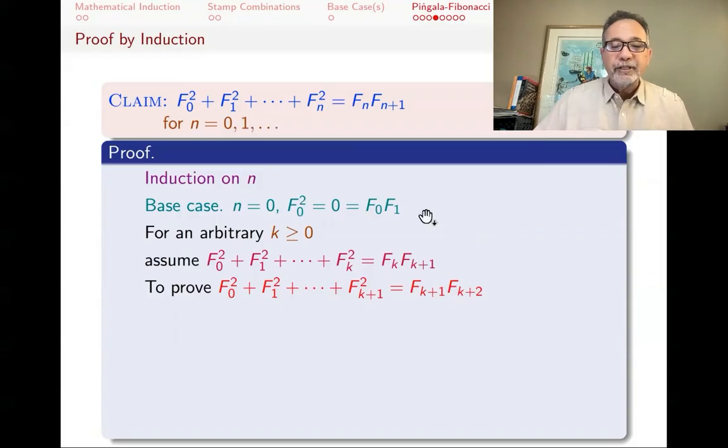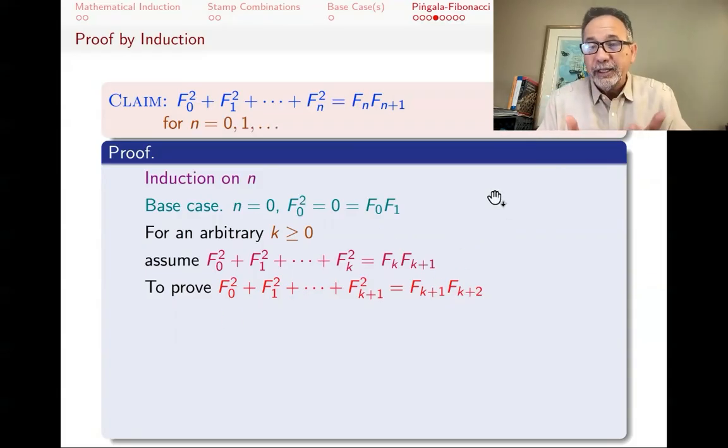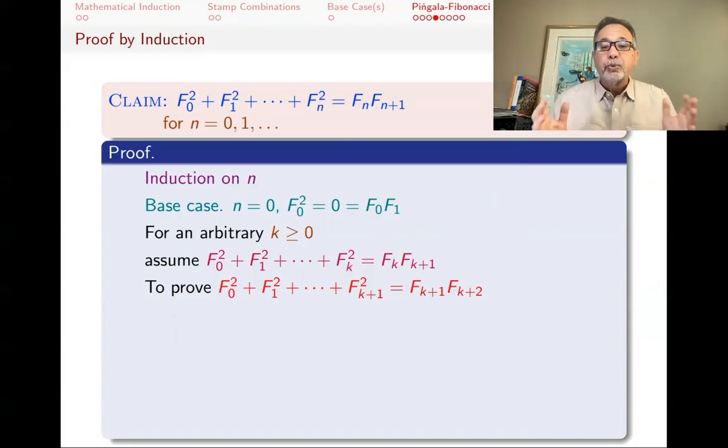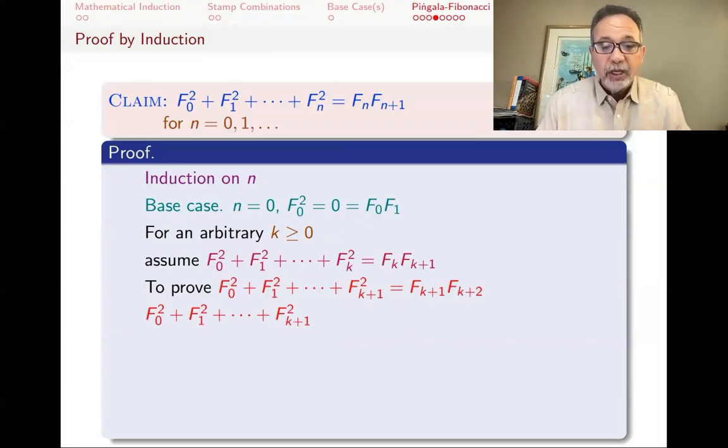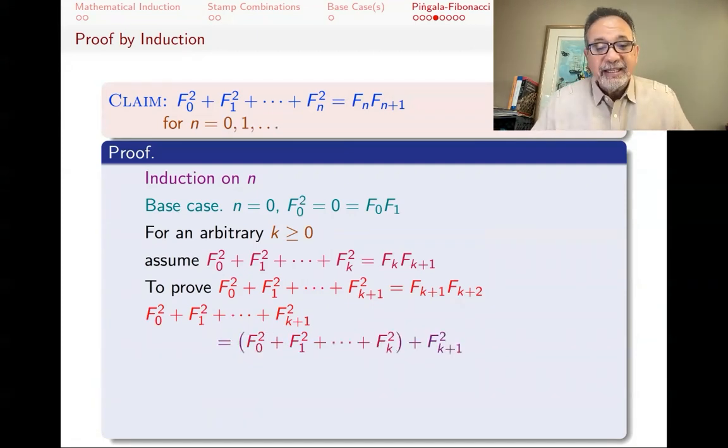Now, how do I prove this second statement? I can't write this as an equality and then manipulate it because it's not an equality yet. I don't know if it's true or not. So what I have to do is start with one side of it and get myself to the second side. So f0 squared plus f1 squared all the way till f(k+1) squared, what is that equal to? How would I know? The thing to notice is that the three dots mean that there's a lot of terms that I didn't write down. And fk squared is the one right before f(k+1) squared.